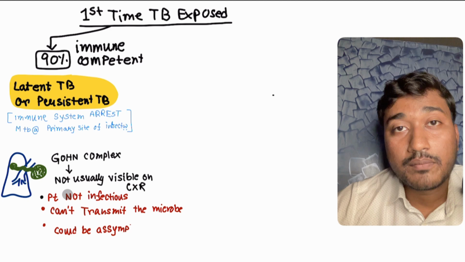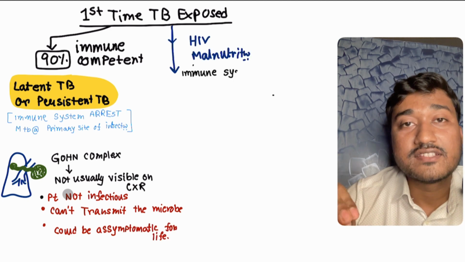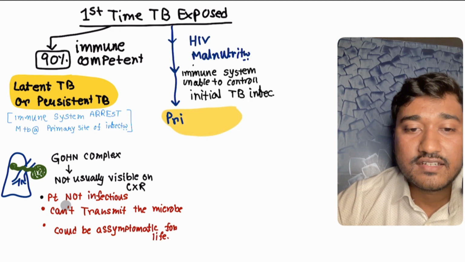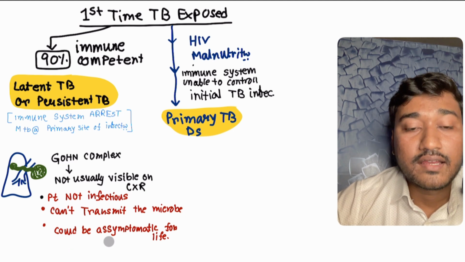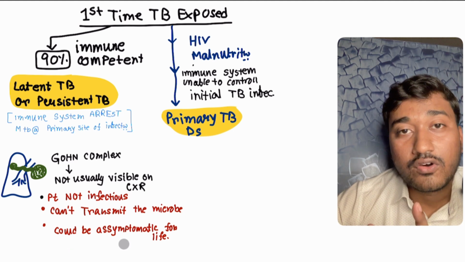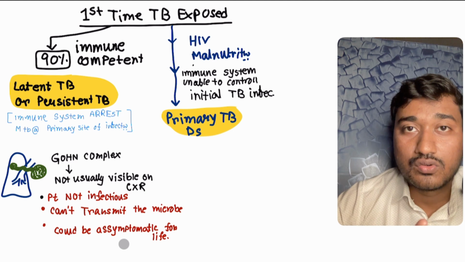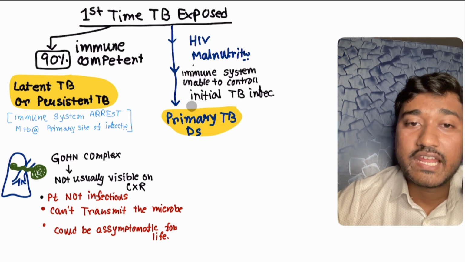And this Ghon's complex is usually not visible in chest X-ray. The patient is not infectious, the patient cannot transmit the microbe, and the patient could be asymptomatic for whole life if the immunity is good. Okay. So remember another state.